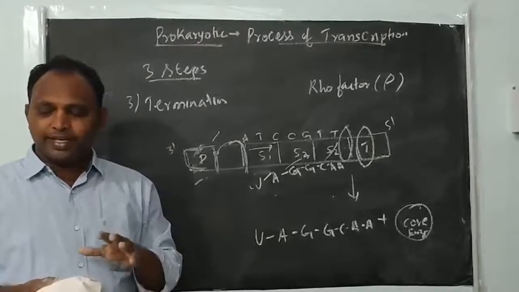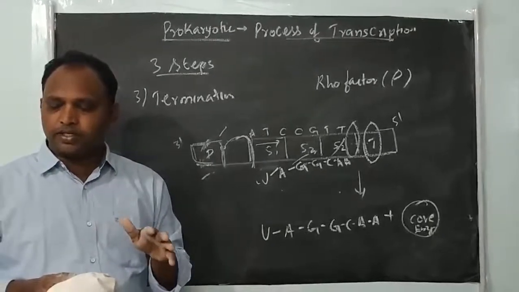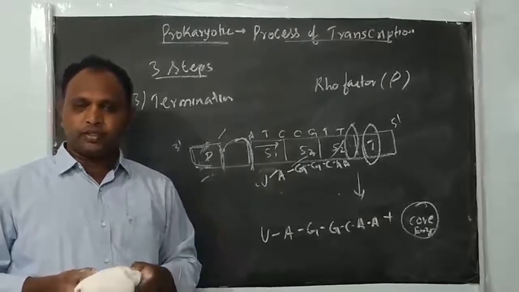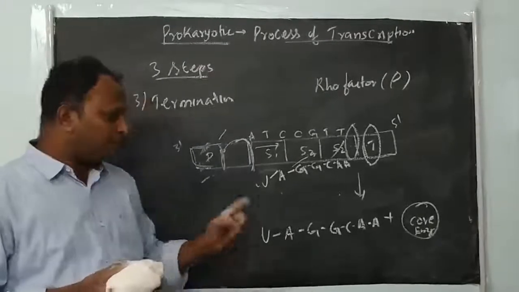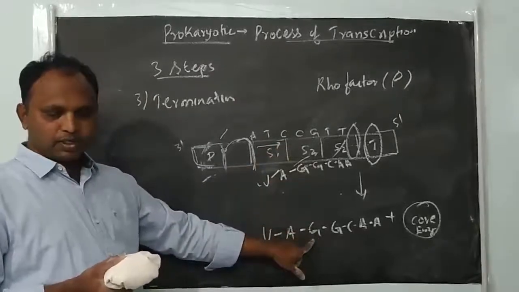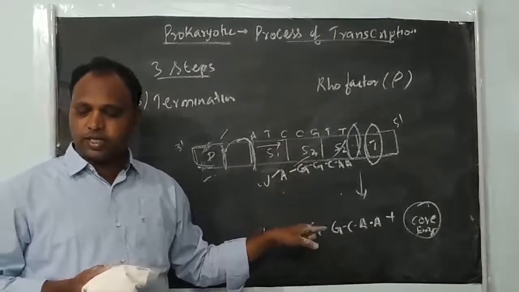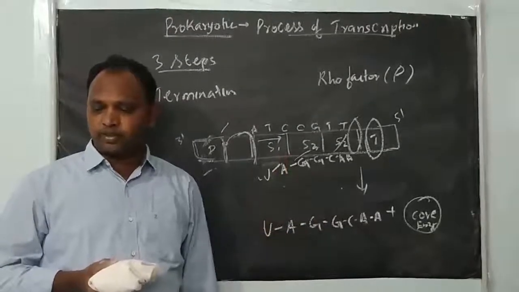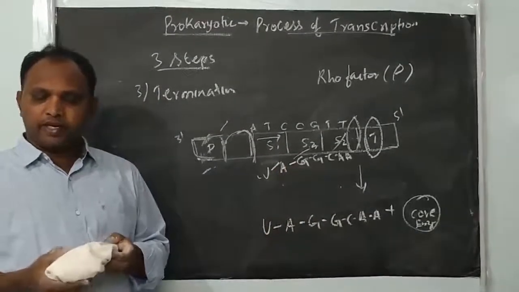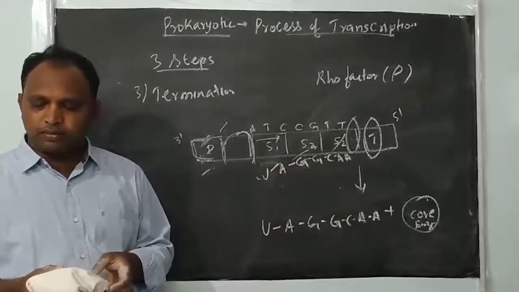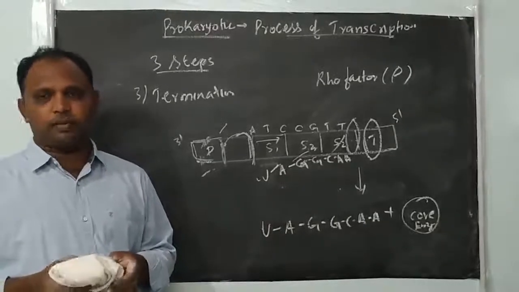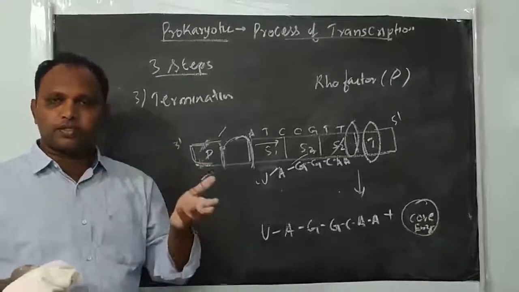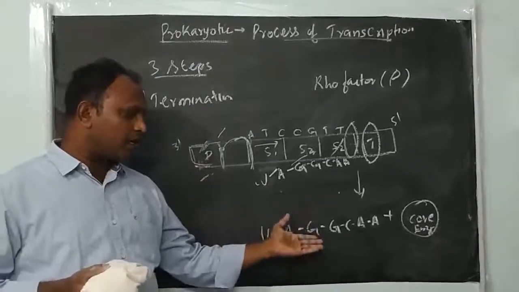So there is no separation of cytoplasm and nucleus, so both processes will continue. Sometimes what will happen is, before completion of this transcription, the translation process can begin, even before completion of the mRNA. So in prokaryotes, translation and transcription are coupled. Okay, once transcription has started, immediately the translation process also will start because there is no need for processing of this mRNA.